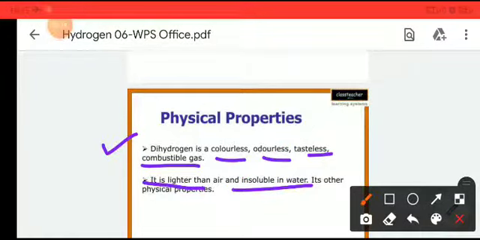These are the physical properties of hydrogen. So hydrogen is colorless, odorless, tasteless and combustible, which means it can easily catch fire. Similarly, it is lighter than the air and doesn't dissolve in water.